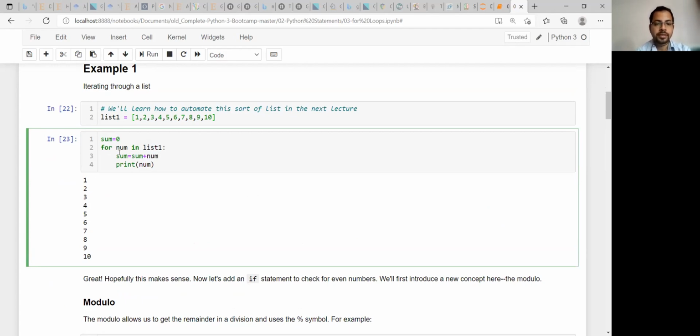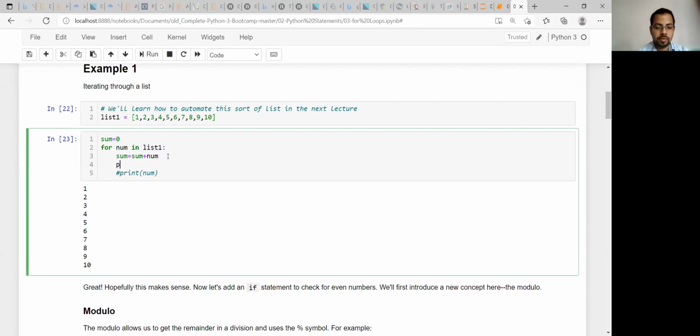This is not sum num, this will be sum. Is it clear? Now what will you get if you write this? Can anyone guide me what it will print?